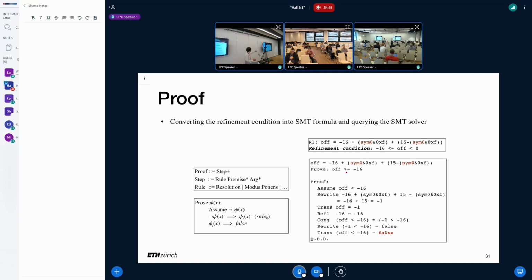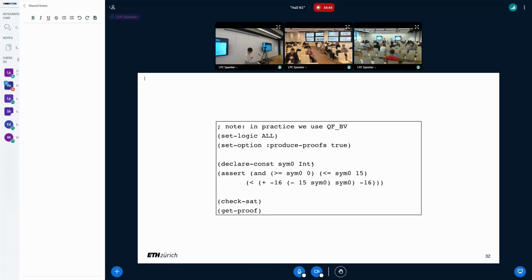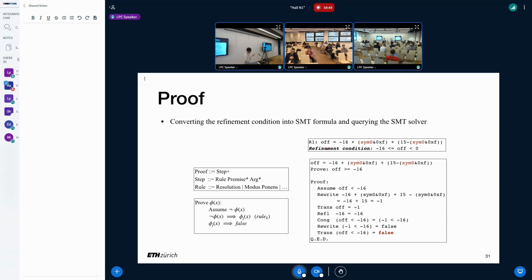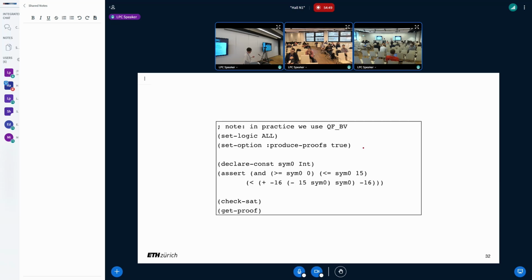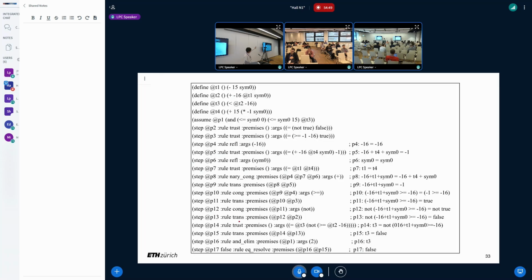And this is just a manual example. It doesn't follow any syntax. You don't need to care about the syntax here. It's not any formal language. So of course, in user space, we don't do this manually. We can do this automatically with the help of SMT solvers. For our condition, as I showed here, we can convert it to an SMT formula. Then we can ask for a proof from the SMT solver. It can automatically produce a machine-checkable proof, as shown here.